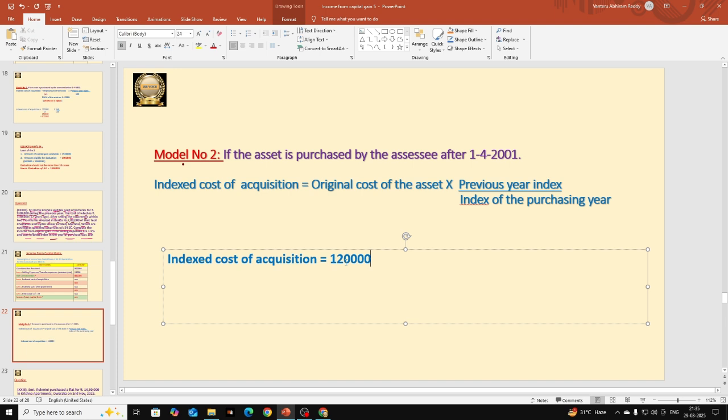That is original cost of the asset into previous year index number, which is 348, divided by index of the purchasing year. Purchasing year number they gave as 100, so we are going to take it as 100 now.